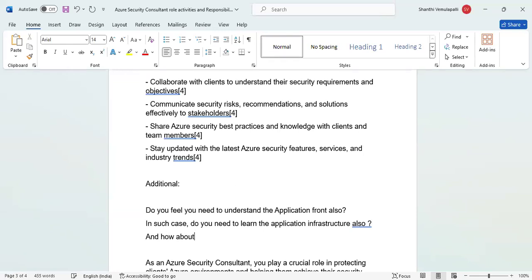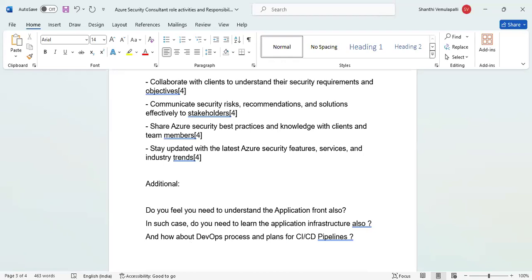So a developer also needs to understand the security perspective, and the security team also needs to understand the application perspective to find an alternative approach, rather than straight away saying no, as a security team I cannot provide you, go ahead and use these kind of things.